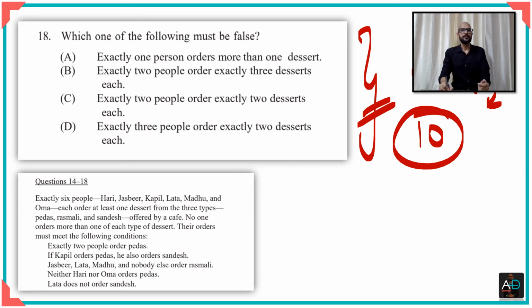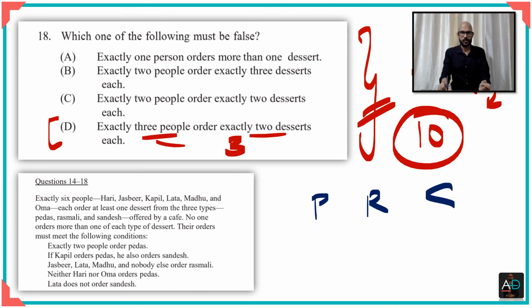Now let us say I'll give you a hypothetical option. Let's say instead of option D, it says 3 people order exactly 3 desserts. Let's just take that for example. So which means that you have peda, rasmalai, and sandesh. If 3 people order exactly 3, let us take our 6 people here. We know that we have 6 people. Let's just call them 1, 2, 3, 4, 5, and 6.